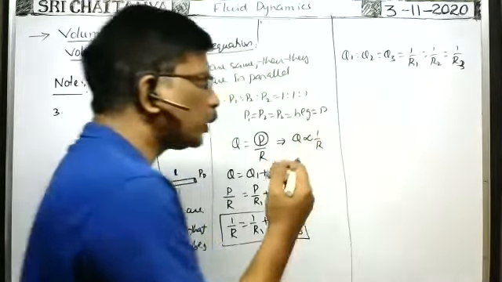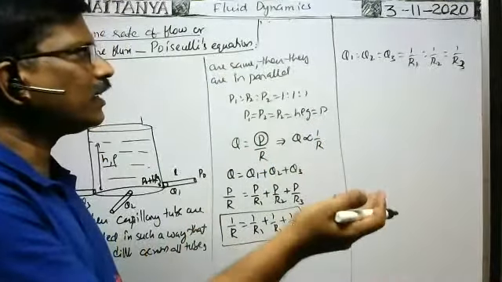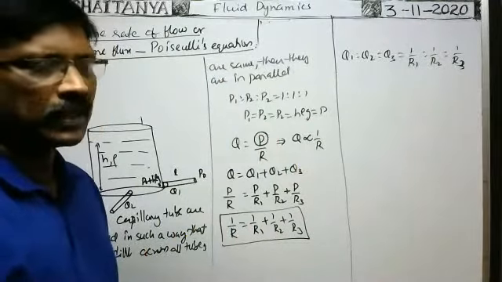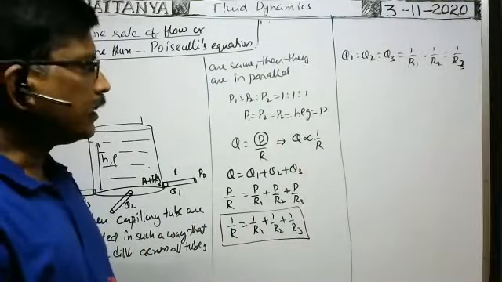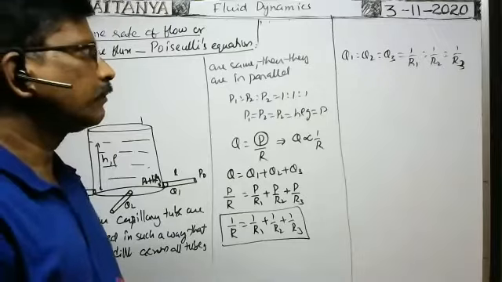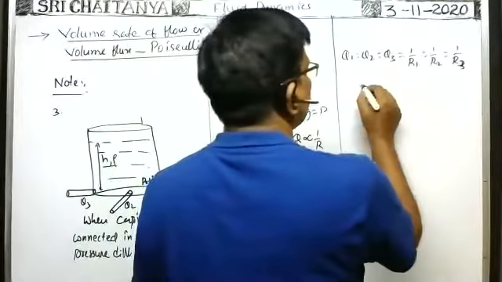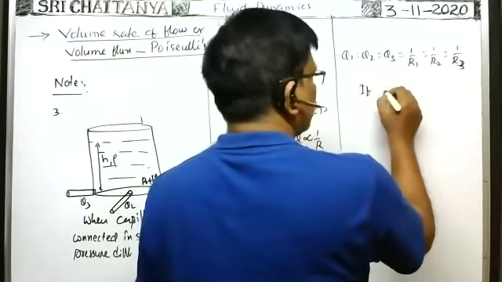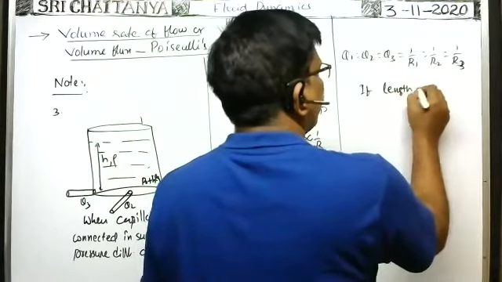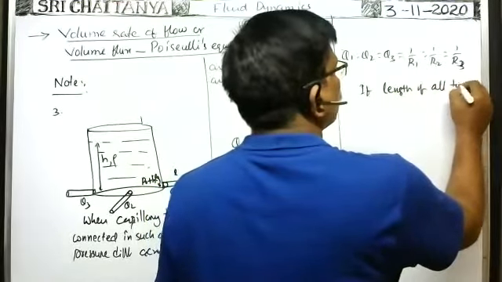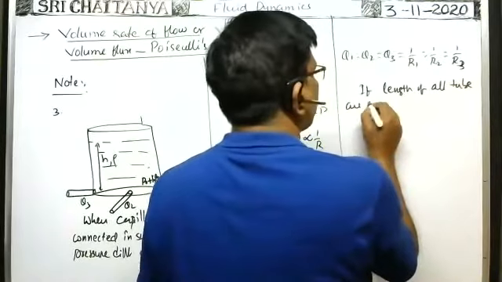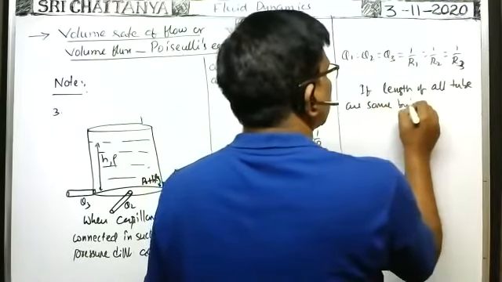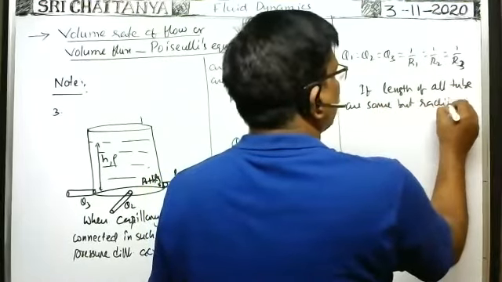Sometimes the three capillary tubes have the same length, but different radii. If the lengths of all tubes are the same, but the radii are different.